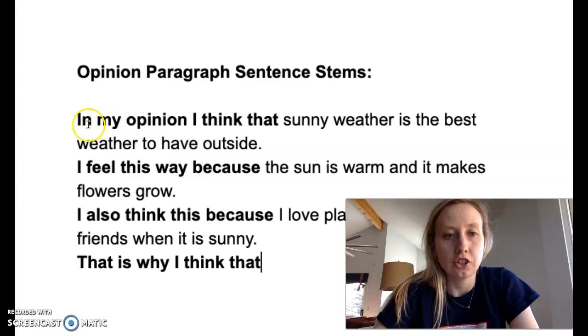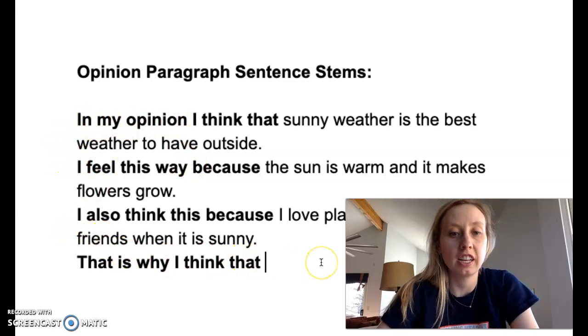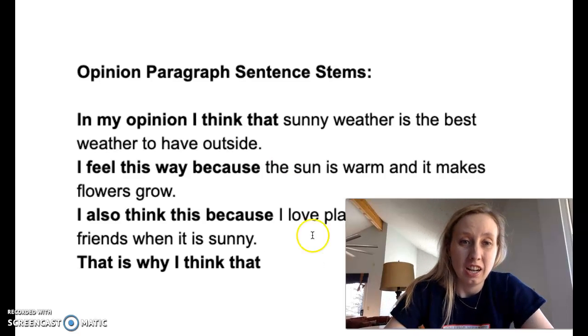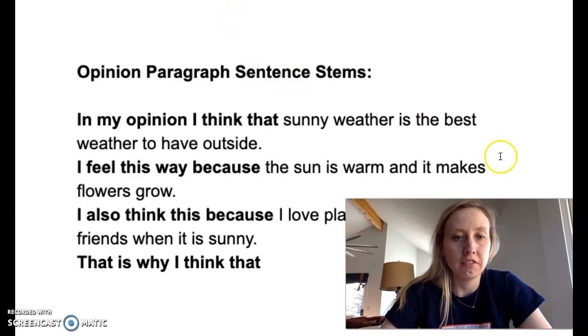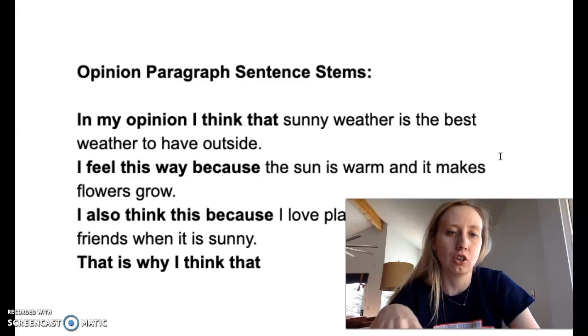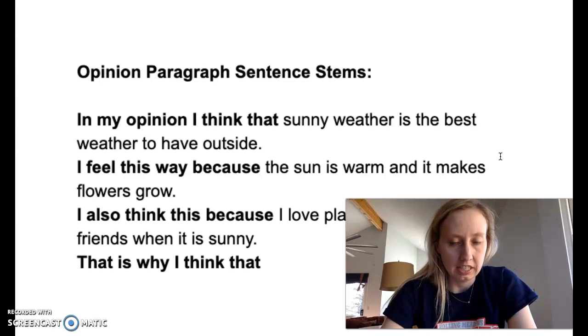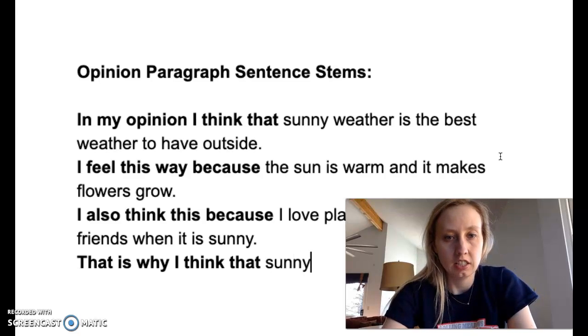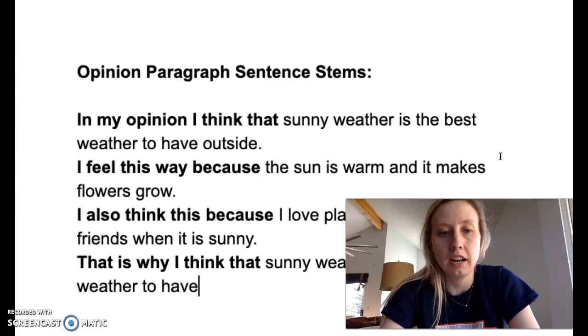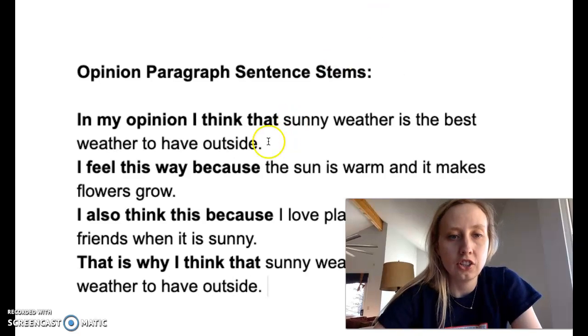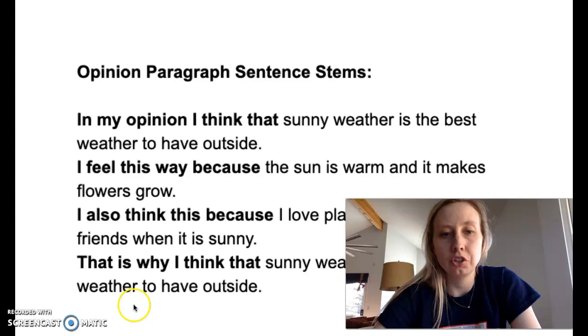Okay, so you've had your opening, 2 opinions, and now we need our closing. Friends, if you forget your closing, it's not a complete paragraph because you're sitting there waiting for the closing. Okay, then it says, that is why I think that sunny weather is the best weather to have outside. So once again, you'll notice my opening and my closing are almost exactly the same.